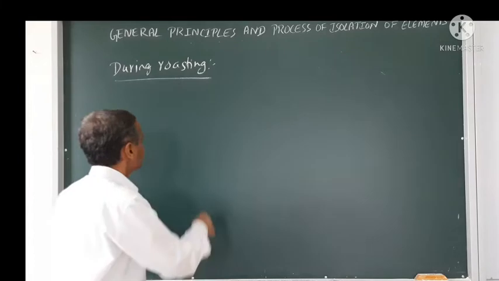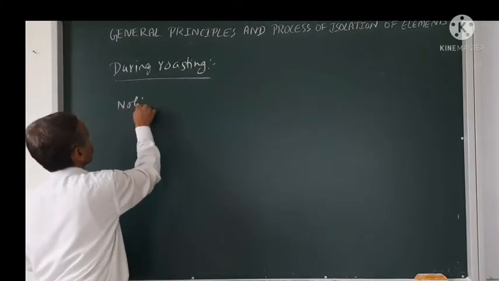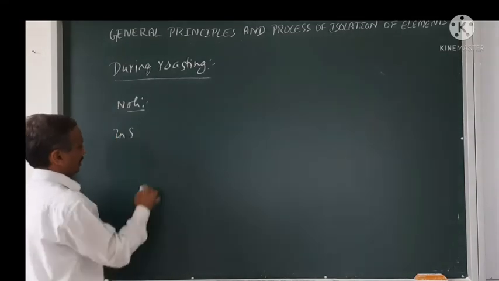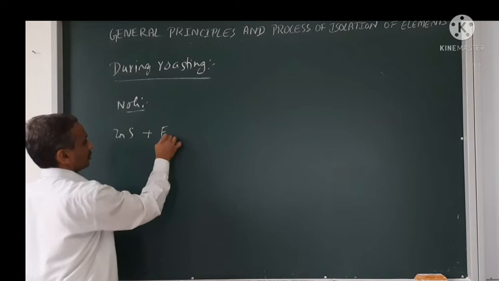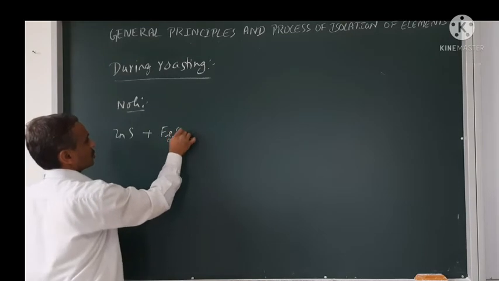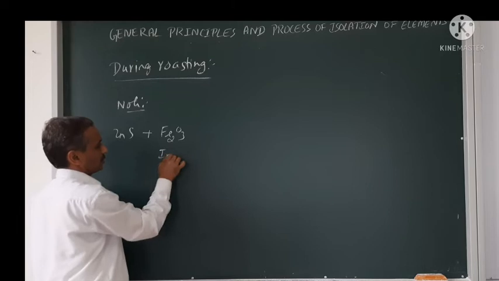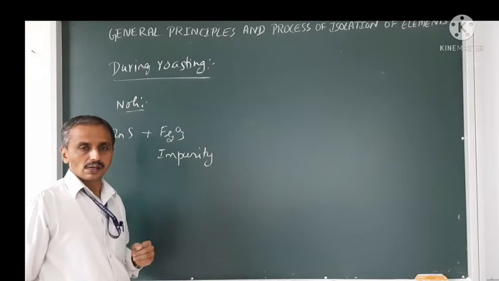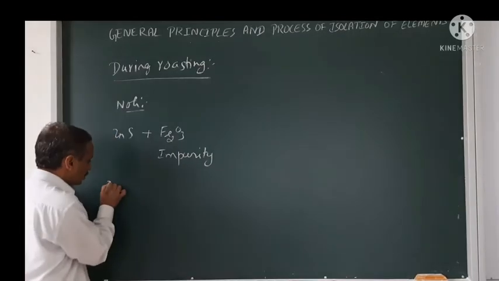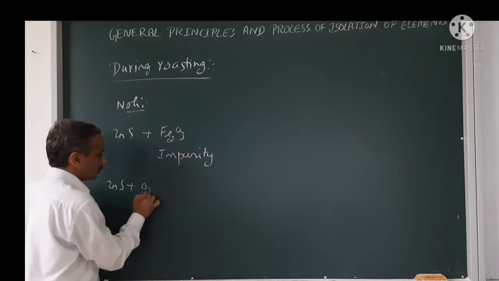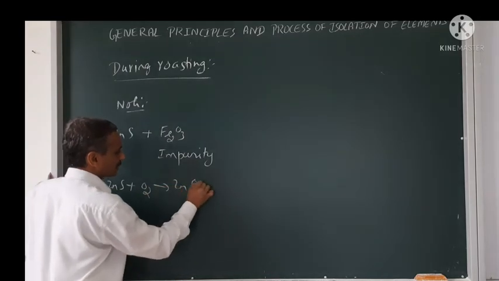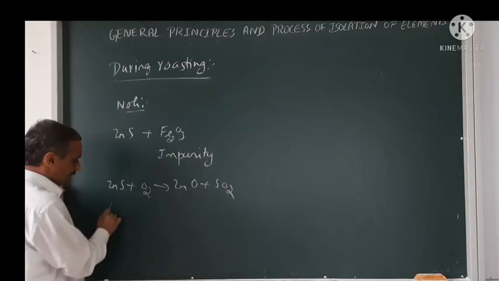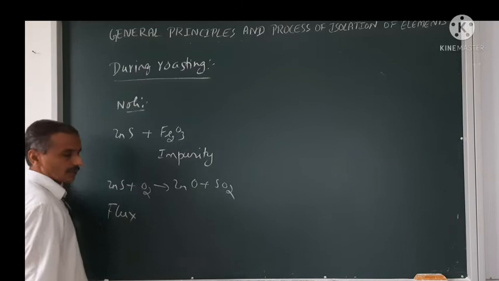Now one more point. See, sometimes zinc blende, ZnS, along with this, may have certain oxides of iron as impurities. Zinc sulfide is heated with oxygen to give zinc oxide and sulfur dioxide. We are using a flux. What do you mean by flux?